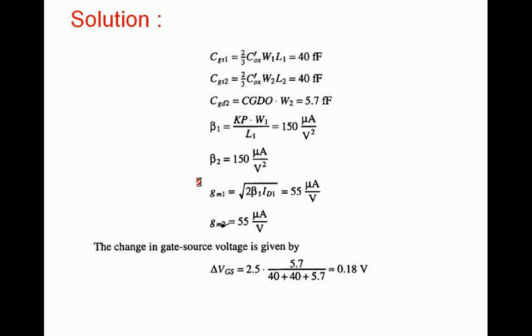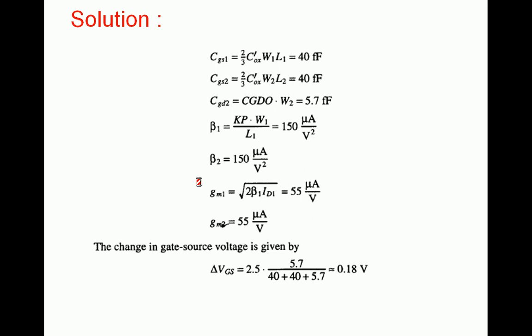Next, beta 1 is nothing but the device transconductance, equal to K into W by L. Since the current mirror consists of NMOS transistors, that K value is 50 microampere per volt square for 2 micrometer Orbit technology. Beta 1 and beta 2 will be given as 150 microampere per volt square, because W is given as 15 micrometers and L is given as 5 micrometers. Next, GM1 can be calculated as root of 2 beta 1 into ID1.